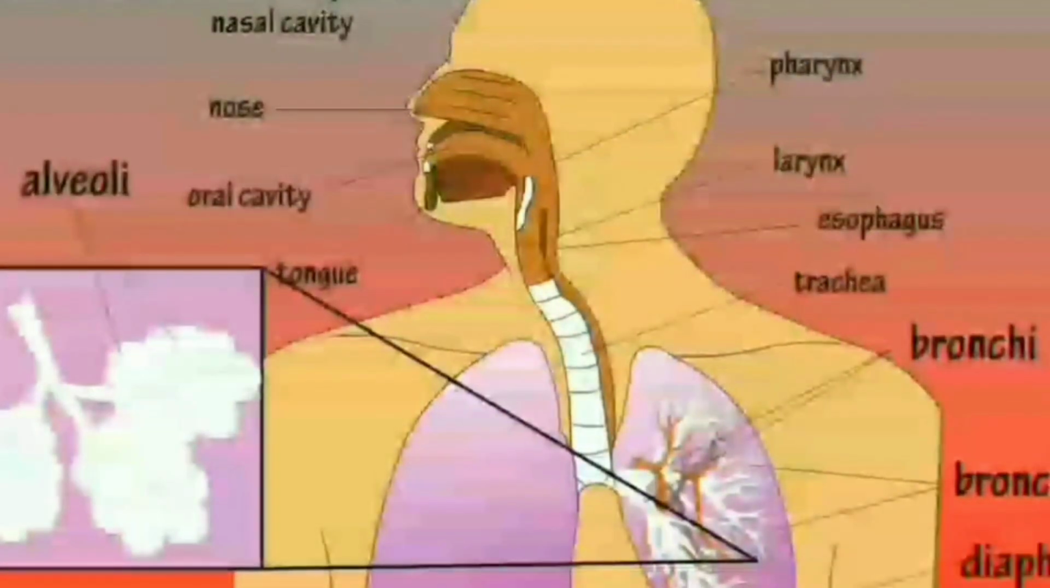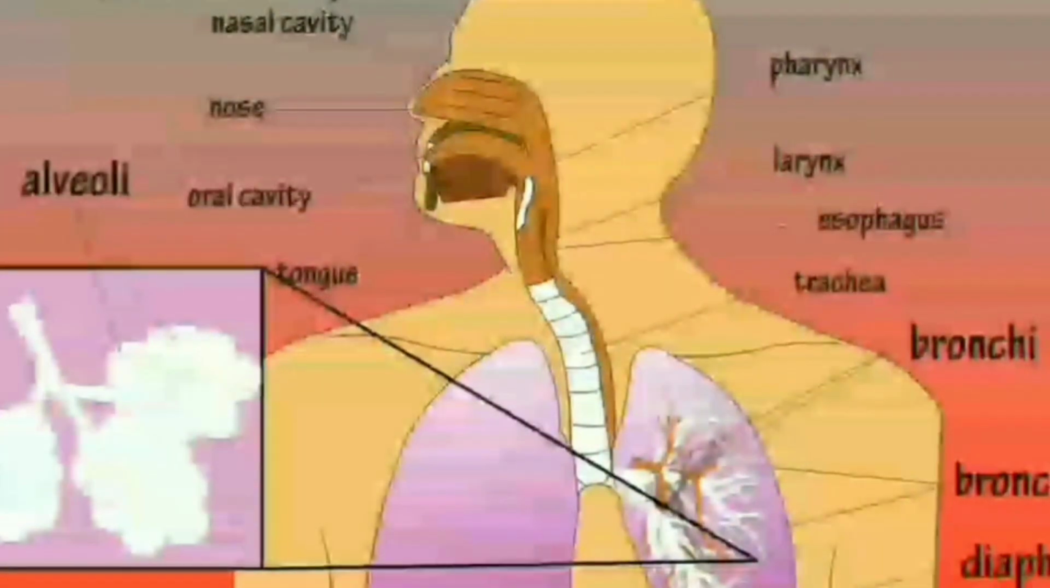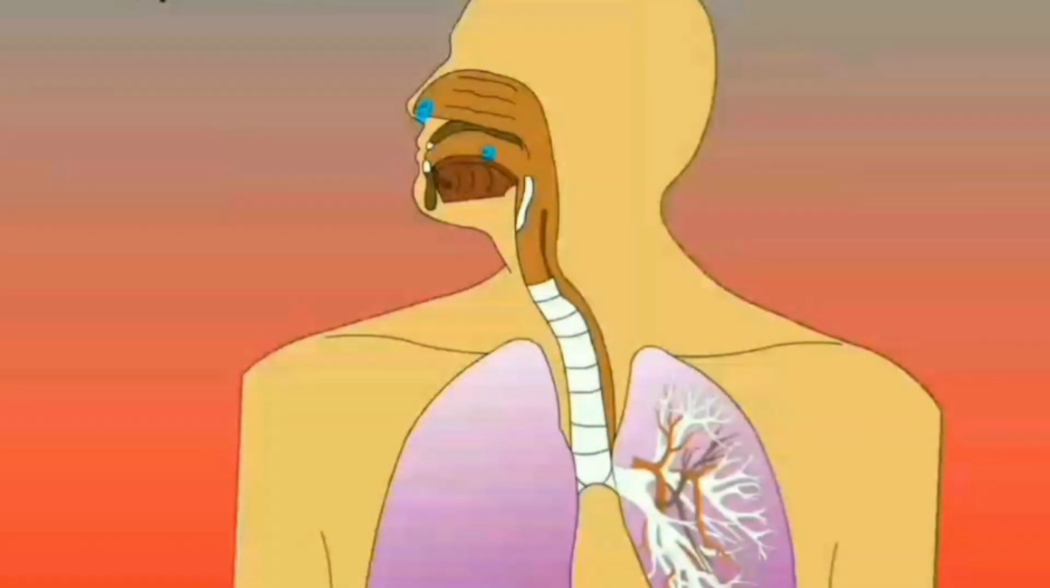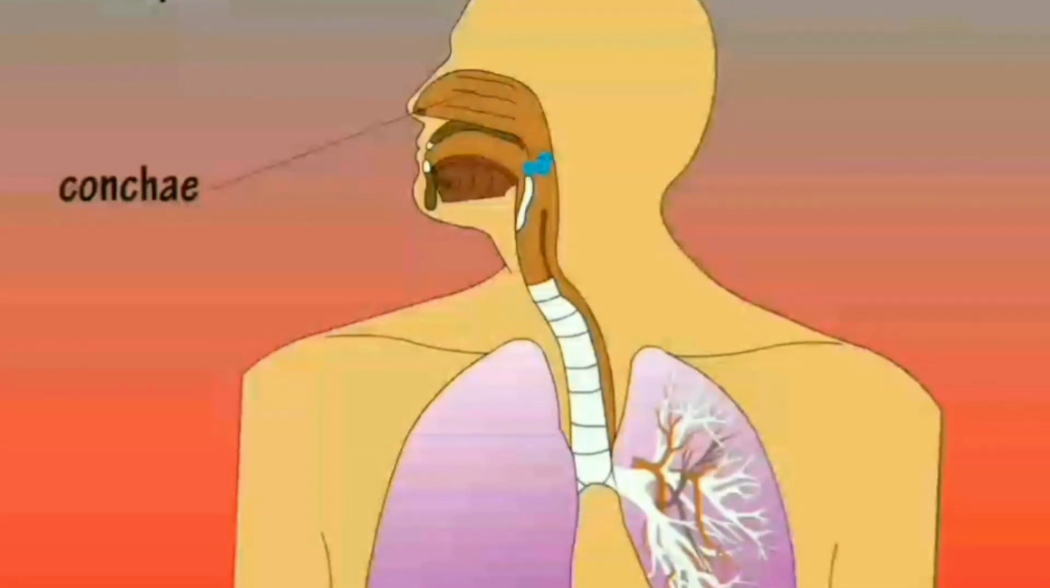Now we will see what actually happens during breathing process. The conchae are structures made up of bones inside our nose. They help to trap the dust particles from air. Air then passes to pharynx, larynx and then to trachea.